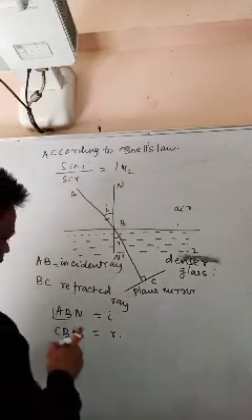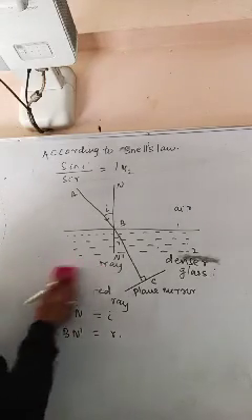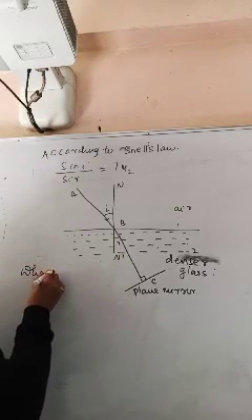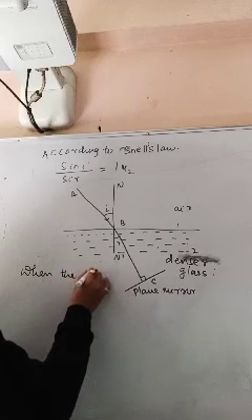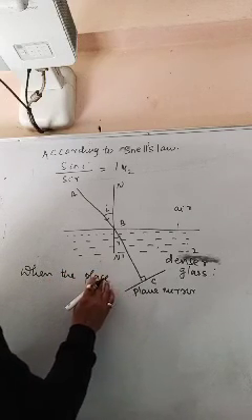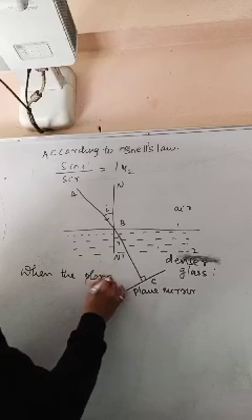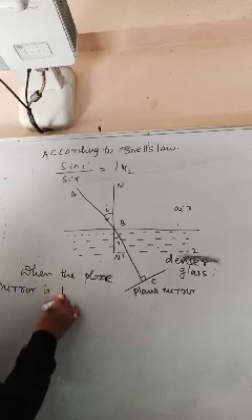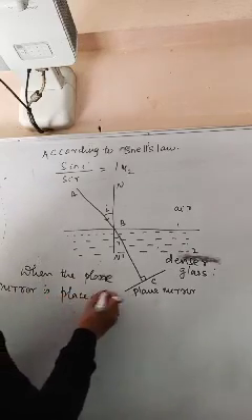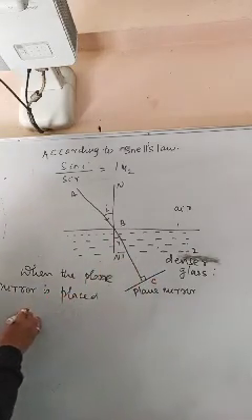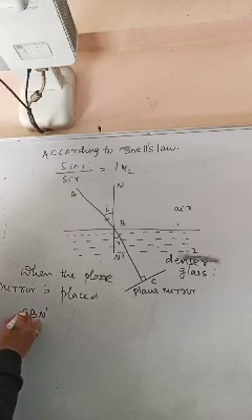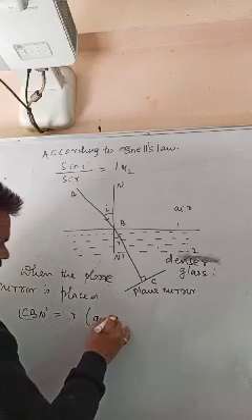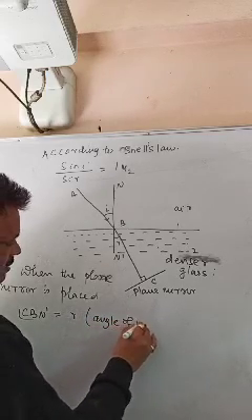Now, when the plane mirror is placed here, CBN dash becomes the angle of incidence.